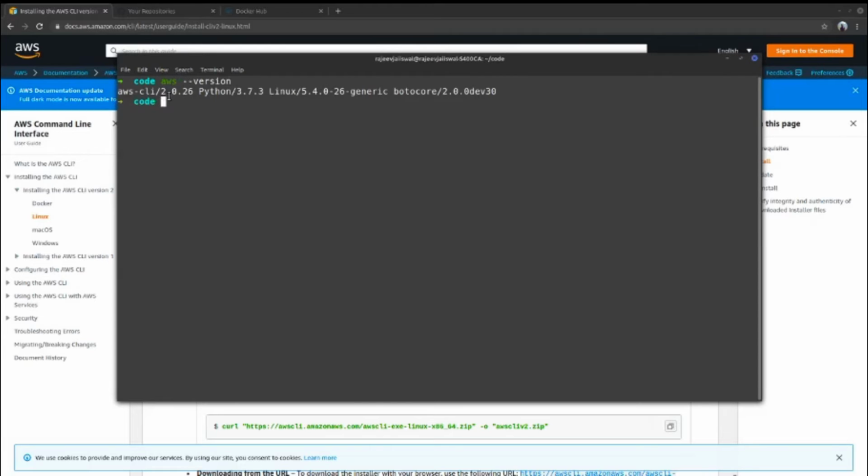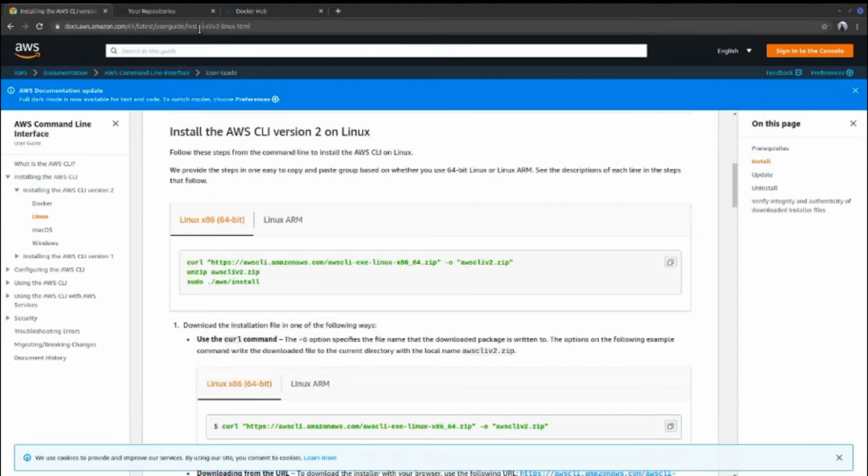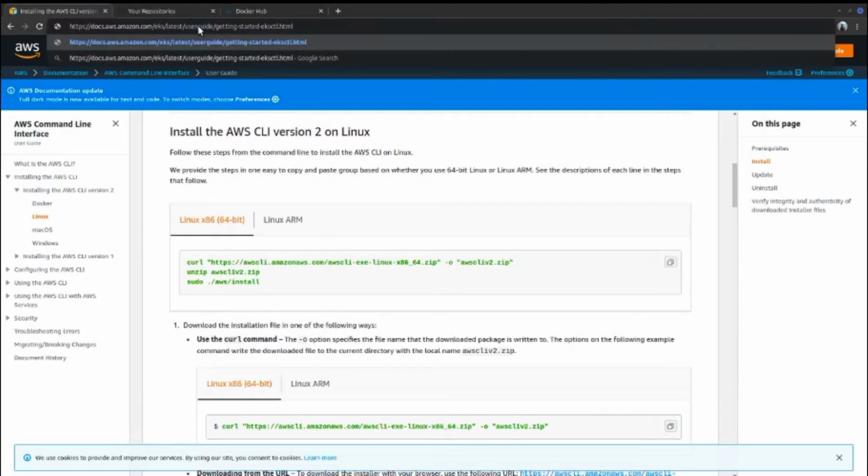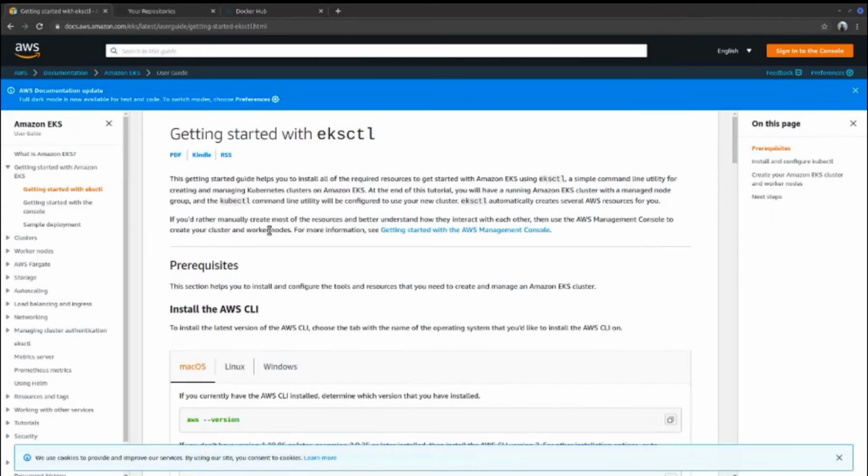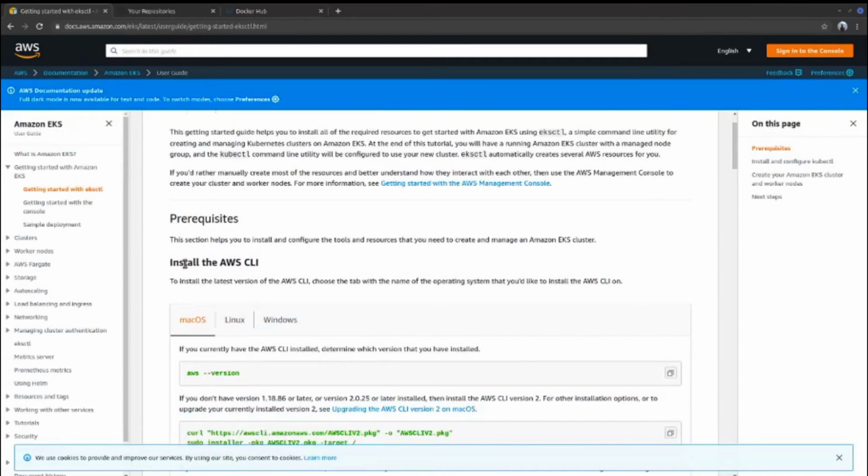Apart from AWS, you also need to deploy eksctl, which is a CLI specifically for connecting to your EKS cluster. When you deploy eksctl, kubectl will also be deployed. Kubectl is the CLI for interacting with your Kubernetes commands, right? Again, just follow whichever operating system you are using. It will ask you to install the AWS CLI if you have not already done so.